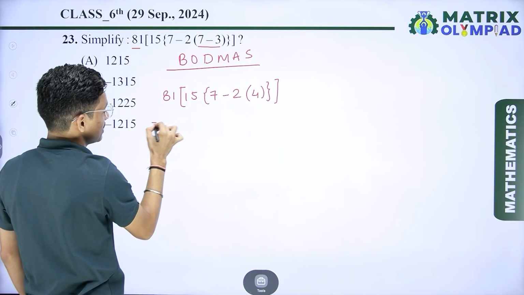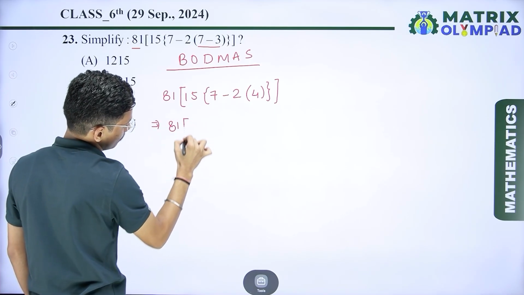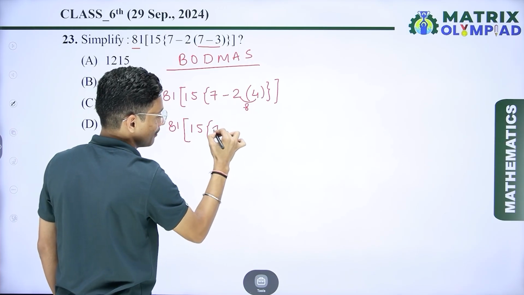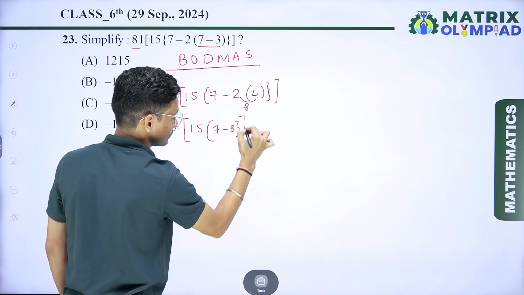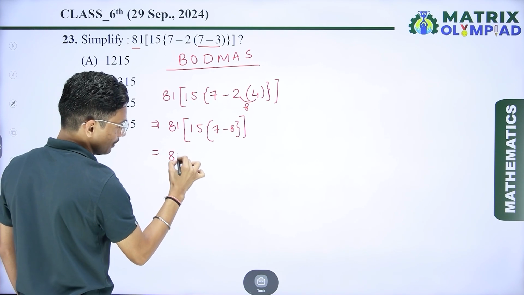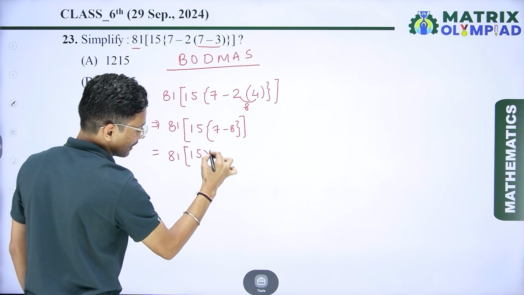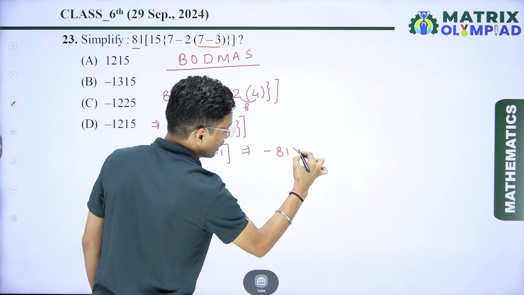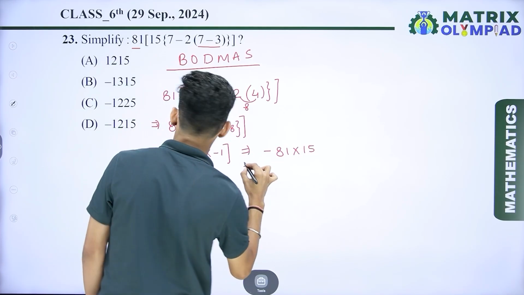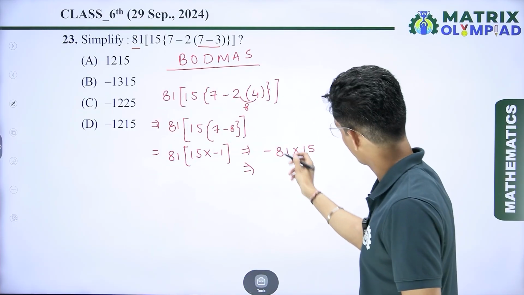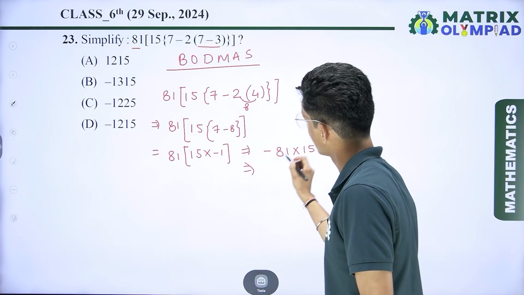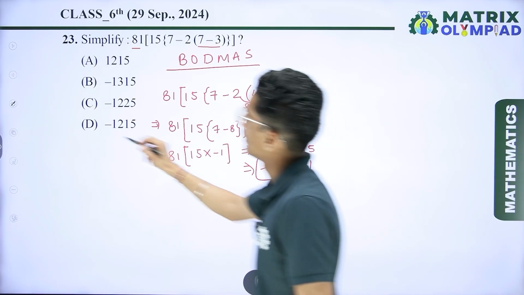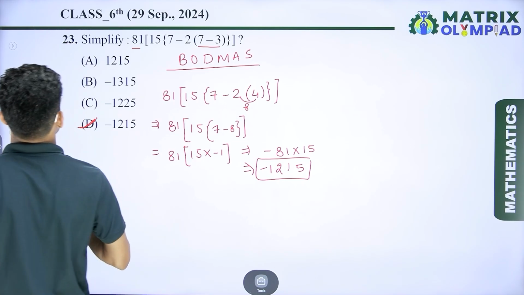Now the next step, 81 bracket 15 bracket 7 minus 8. Now the next step, 81 bracket 15 multiplied by minus 1. So here I can say that minus 81 multiplied by 15. Which option is correct? 15 times 1 is 15, carry 1, and here 1215. So here option number D is the correct answer.